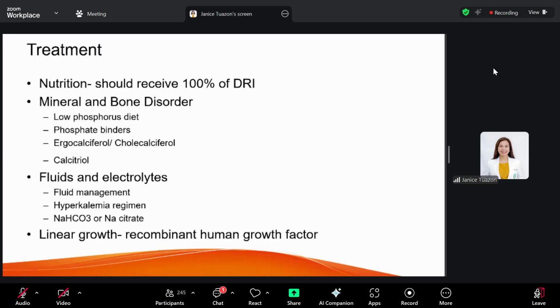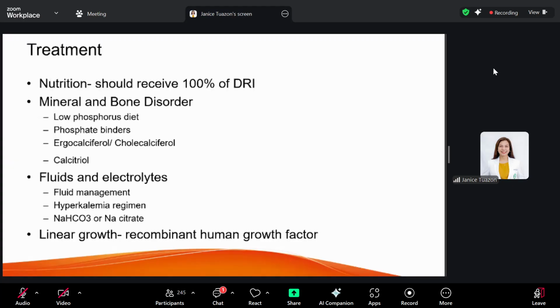Now, mineral and bone disorder. CKD is associated with mineral and bone disorder because of secondary hyperparathyroidism. Remember that your vitamin D metabolism can not only lead to bone disorders, but also affects your vascular calcification. So these patients should be maintained on a low phosphorus diet and phosphate binders to enhance your GI excretion.